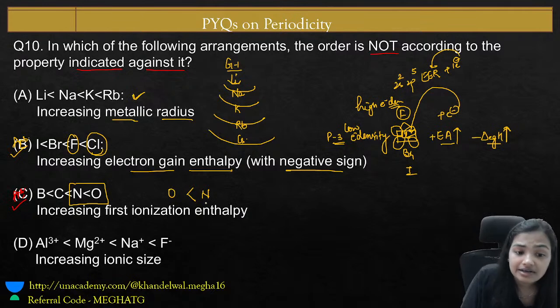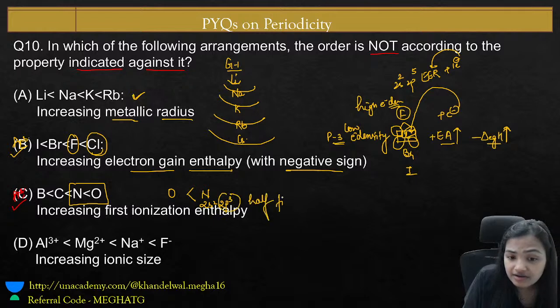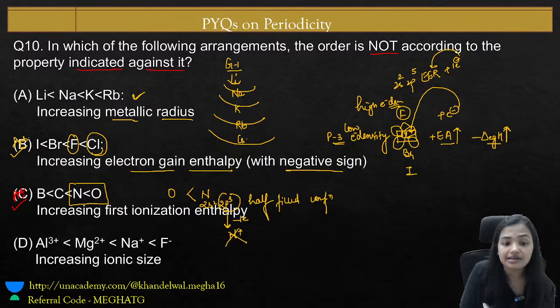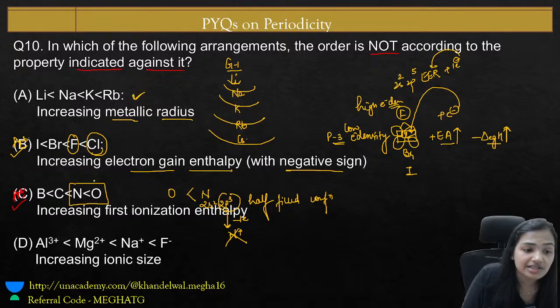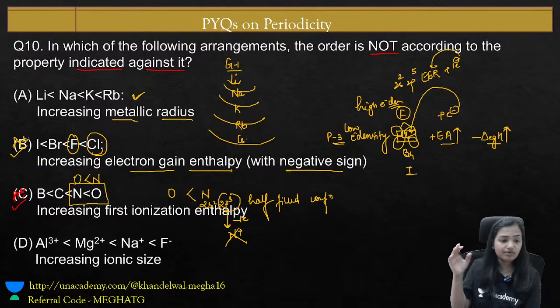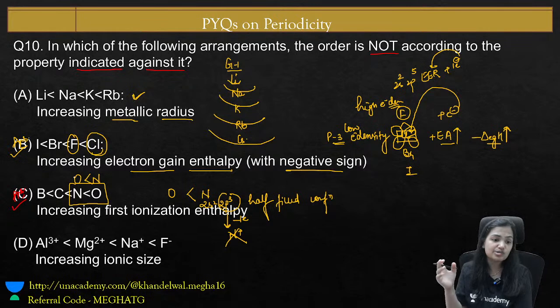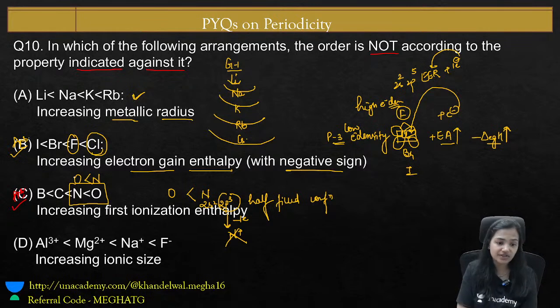The reason being, nitrogen has a 2s2 2p3 configuration, which means the half-filled configuration is more stable. If half-filled configurations are more stable, it becomes very difficult to remove an electron from the nitrogen orbital and make it N positive, because here it's a half-filled configuration. So the answer must be N is greater than O. The ionization energy for nitrogen is greater compared to that of O.